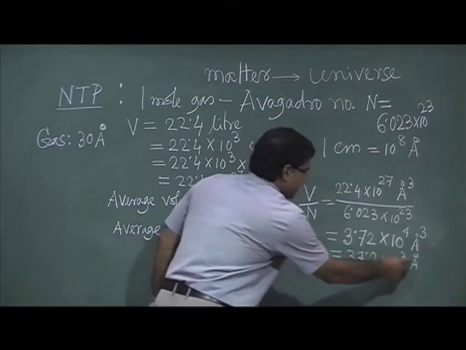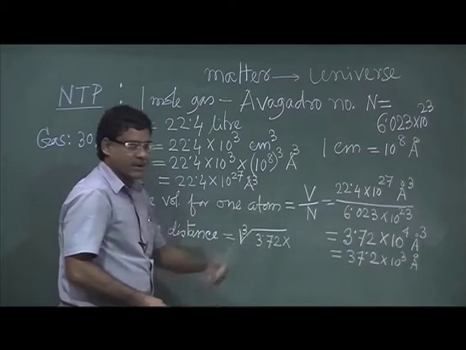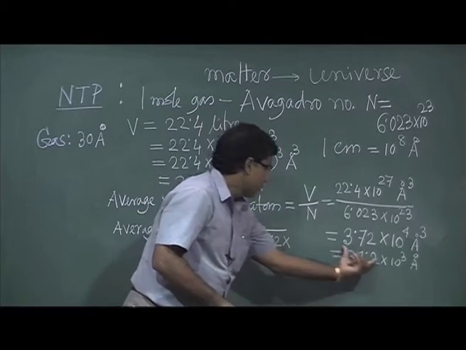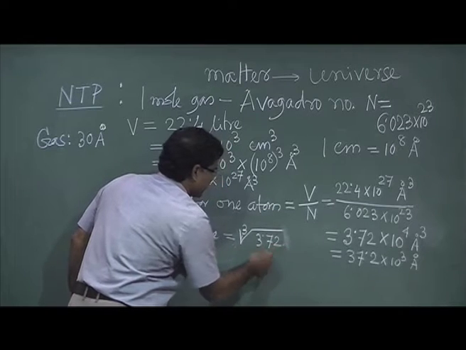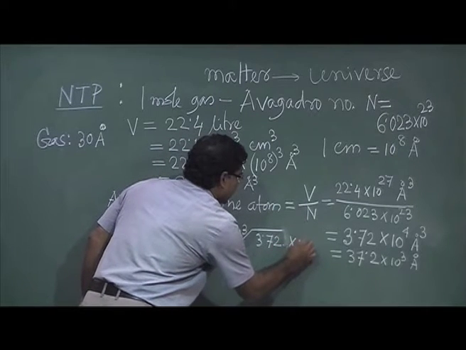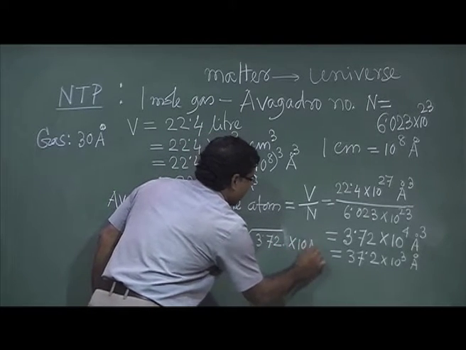So cube root of 10 to the power 3 will give 10, so into 10 angstrom.